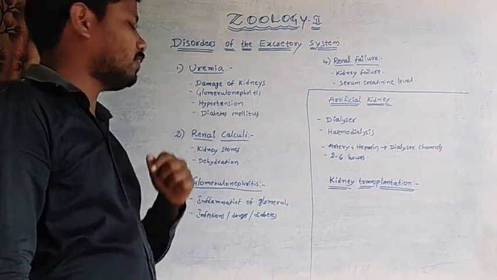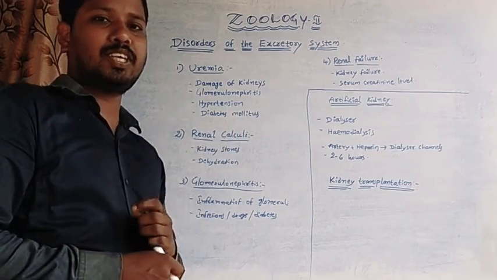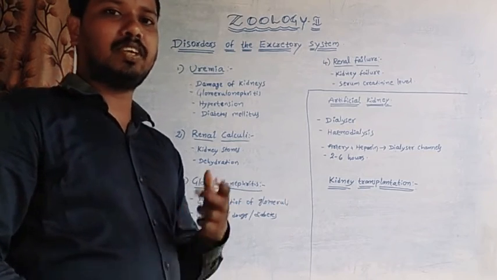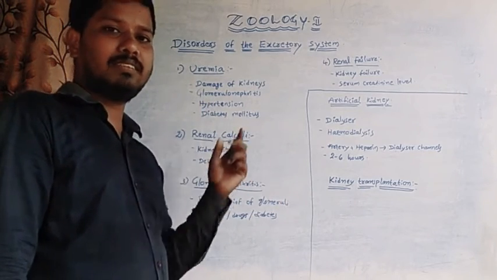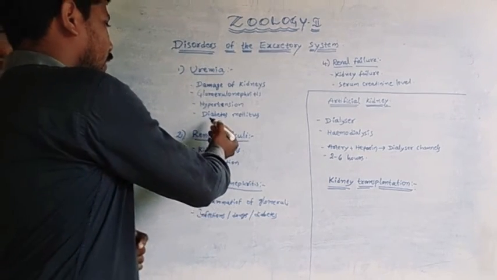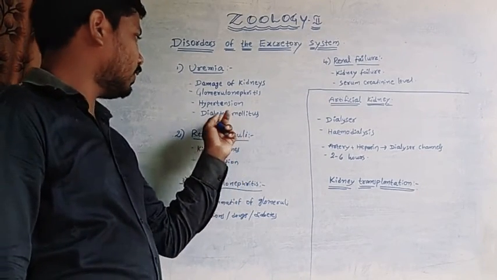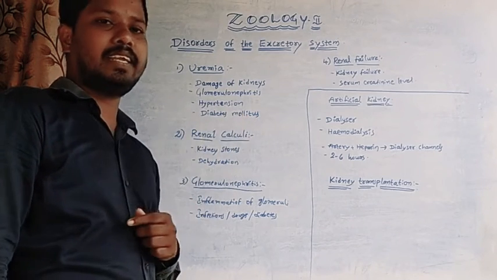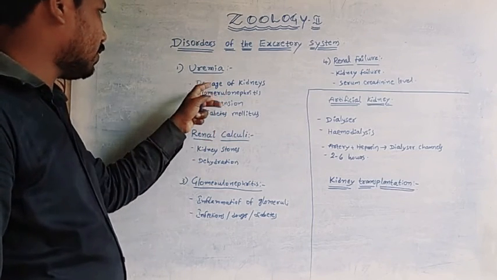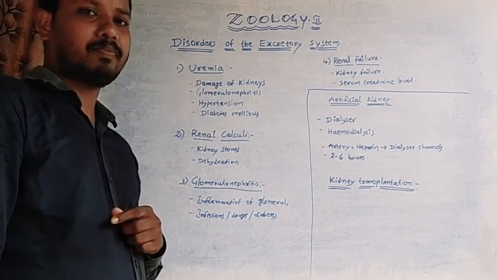Glomerulonephritis. This is caused by the inflammation of glomeruli. Next one is hypertension, that means the increase of blood pressure above the normal pressure. It is also called high BP. And another cause is diabetes mellitus. In this condition, the body loses excessive sugar from the blood. So these are other problems that also cause uremia.